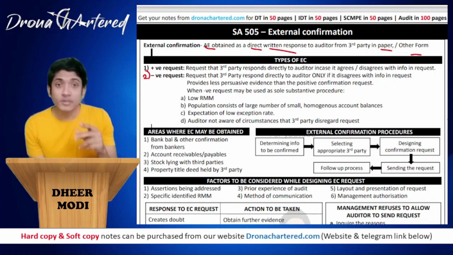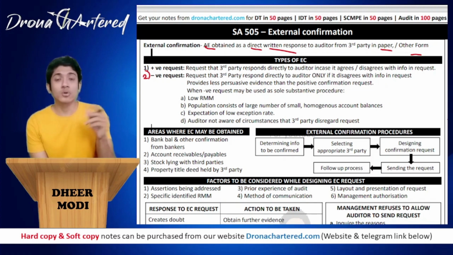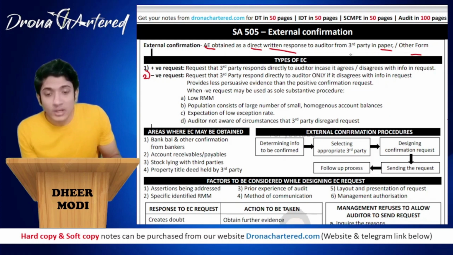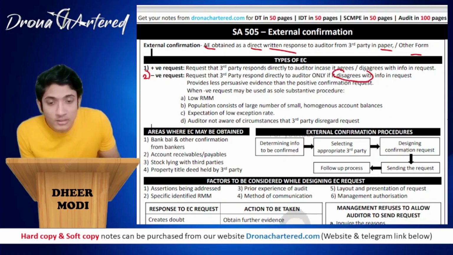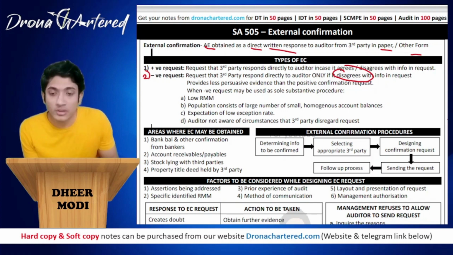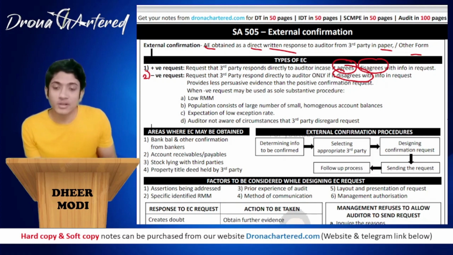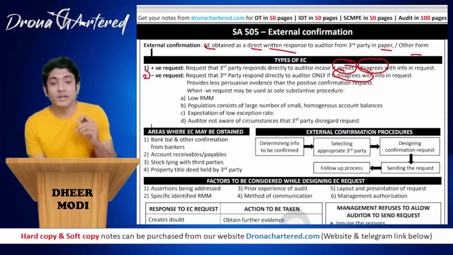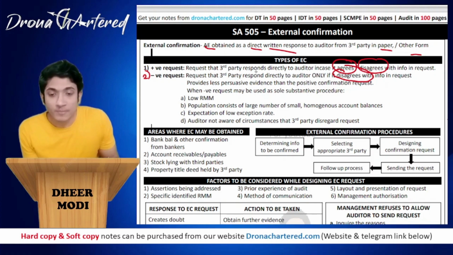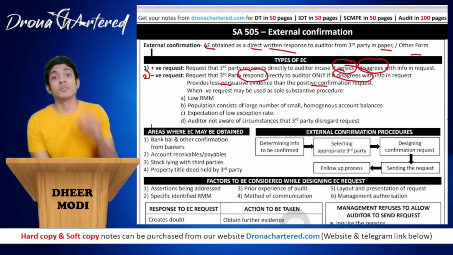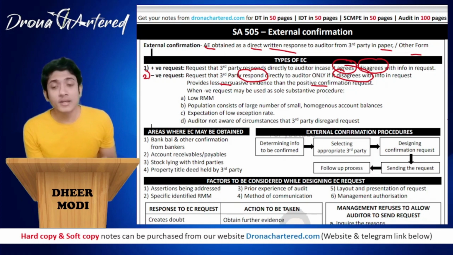However, in a negative request, the third party will only provide any communication if it disagrees with the information in the request. That is, in the positive request, whether it agrees or disagrees, in both cases it will confirm, but in case of a negative request, only if it disagrees will it provide any communication. Only then will it respond to the auditor. So of course a negative request provides less persuasive evidence than a positive confirmation request, because in positive you get a response in either case, but in negative you only get a response if the third party disagrees.